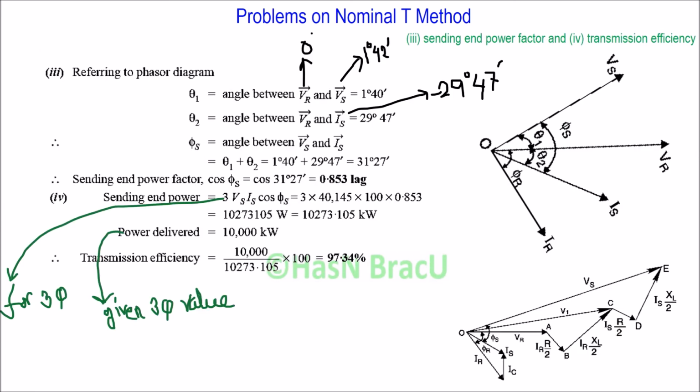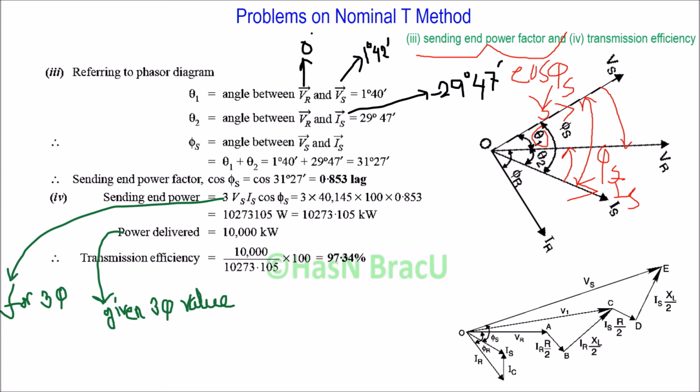Now we will calculate sending end power factor, which is cos phi s. So what is phi s? This is the angle difference between Vs, sending end voltage, and Is. So this is the angle phi s. So from the phasor diagram we can see that phi s is the sum of theta 1, which is the angle difference between Vs and Vr, and theta 2, which is the angle difference between Vr and Is.